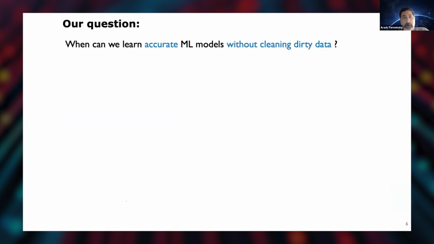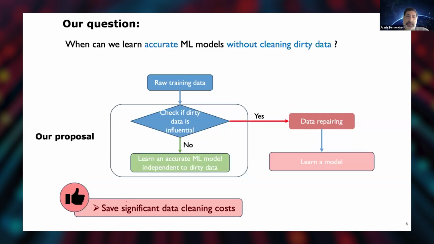So what we suggest is to figure out when we can learn accurate models without cleaning dirty data. So something like this. We get raw training data, we check if it's dirty or not, and whether the dirty data is actually influential to the model I'm learning. If it's influential to the model I'm learning, then I'm going to ask some expert or use some pre-trained model to repair the data. Otherwise, we're just going to learn our model directly over the dirty data set, which obviously will save a lot of resources and costs for data cleaning.